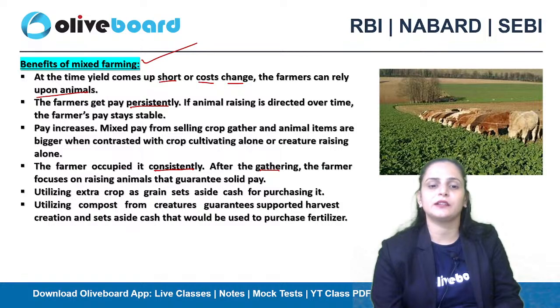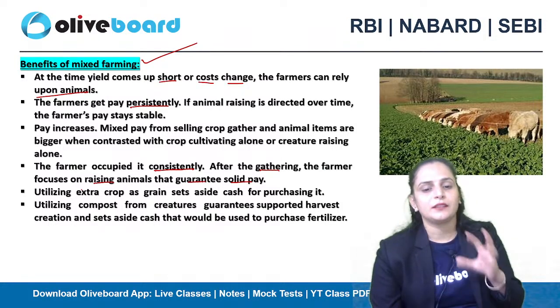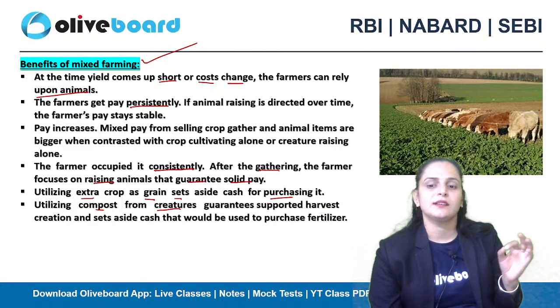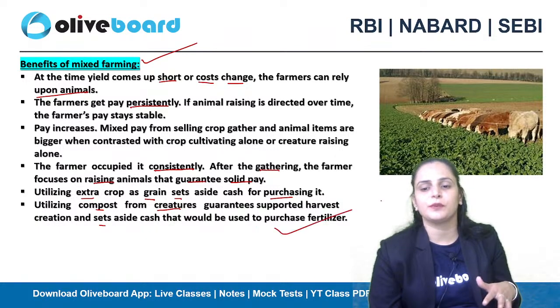And after the harvest, the farmer's focus is on raising animals that guarantee solid pay, and utilizing extra crop as grain sets aside cash for purchasing it. Utilizing compost from the animals guarantees sustained harvest production and sets aside cash that would otherwise be used to purchase fertilizer.